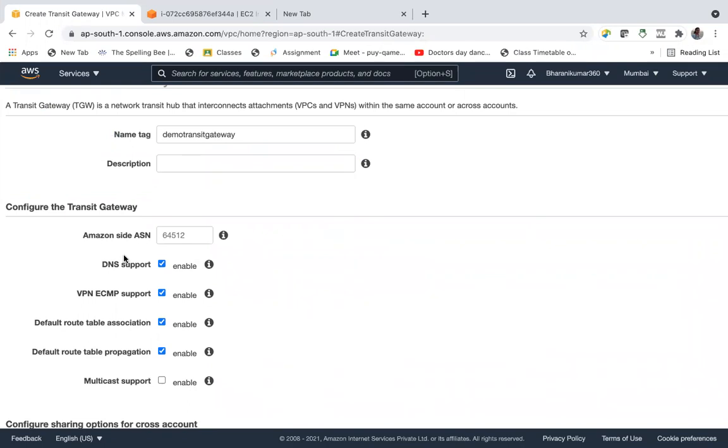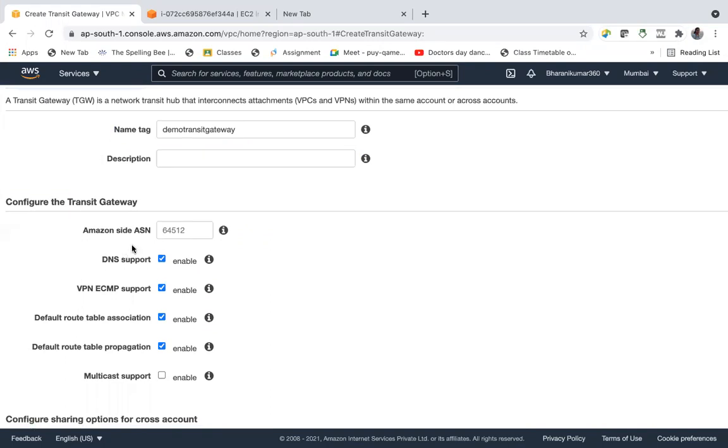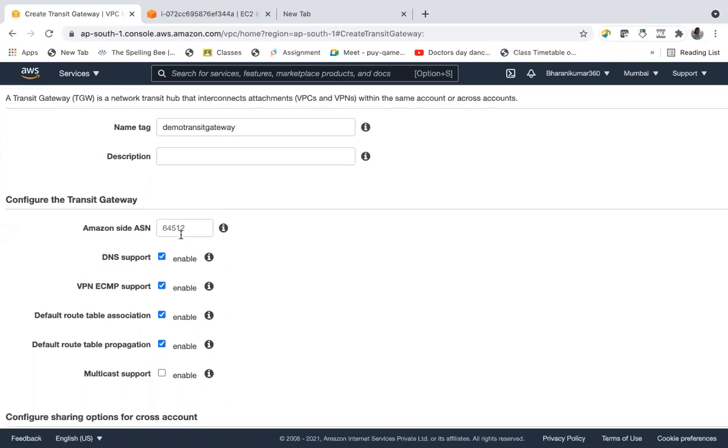If you want to explicitly mention, you can mention from this range, 64,512 to 65,500. So between these numbers you can mention anything, but it's better to leave it as is.